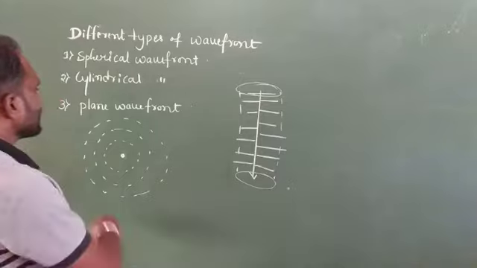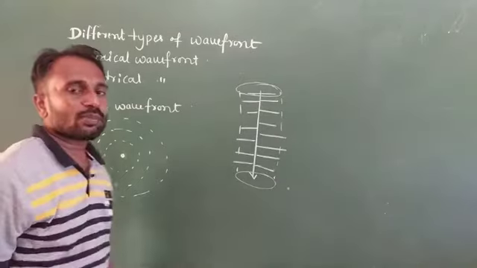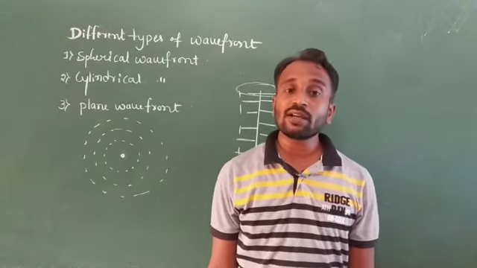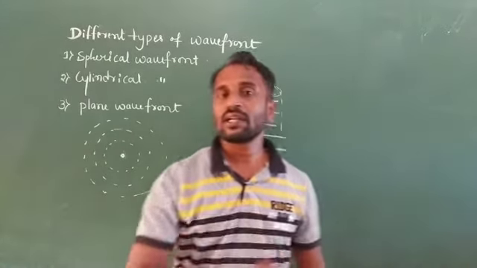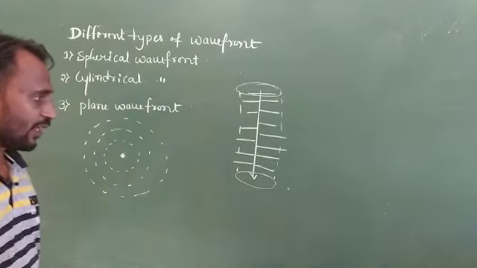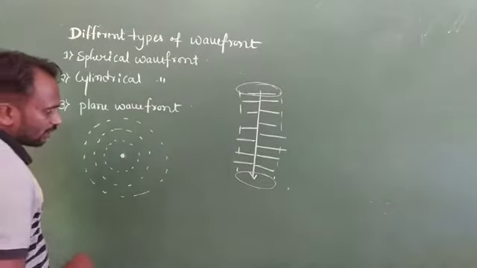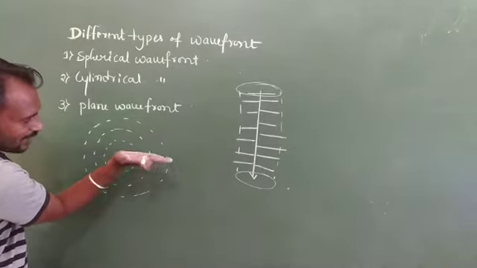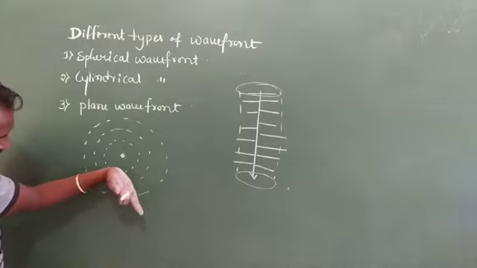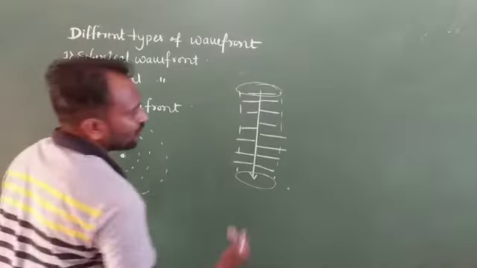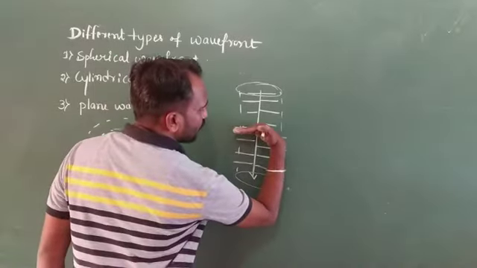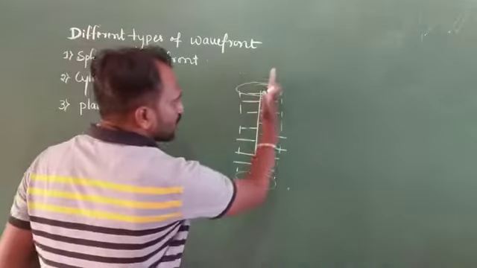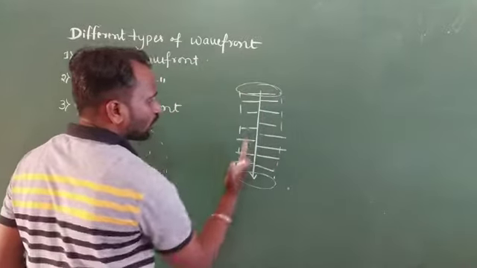Okay, so next one we consider the plane wavefront. A plane wavefront is a part of a cylindrical or a spherical wavefront. For example, here if you take one particular part, we get one plane surface. Suppose this one is one part, so here we get one plane surface.